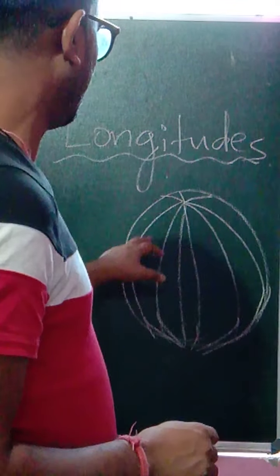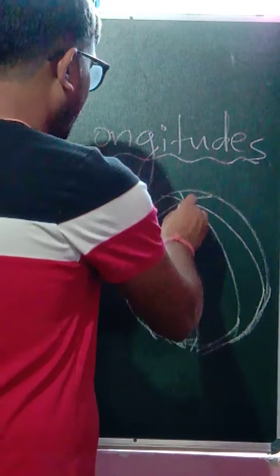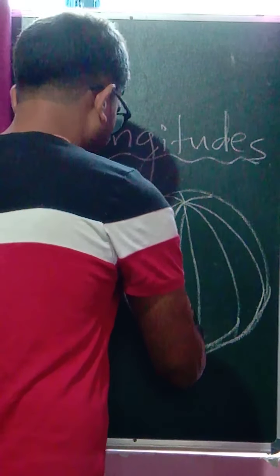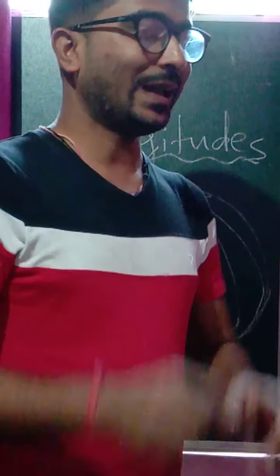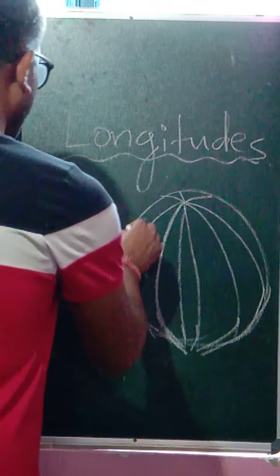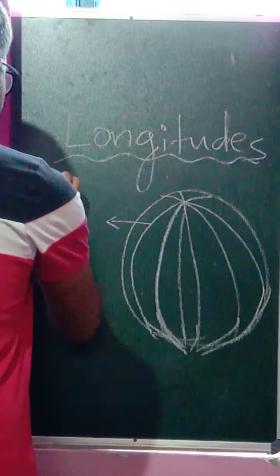Now as I told you, longitudes are lines which run from the northern part of the globe or the earth toward the southern. They are long in the diagrammatic pattern.